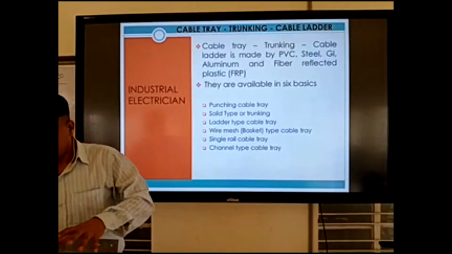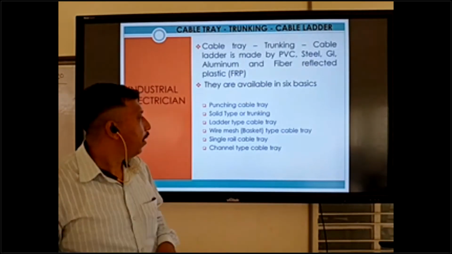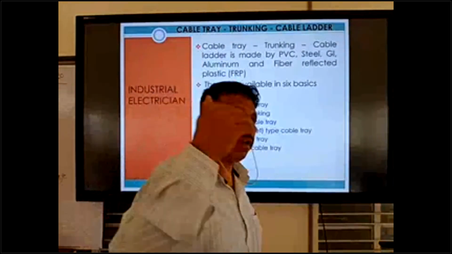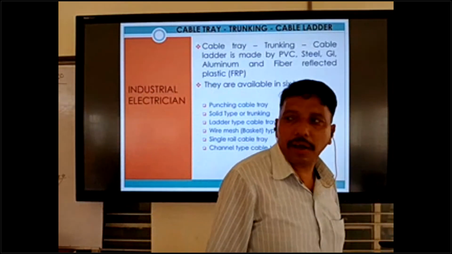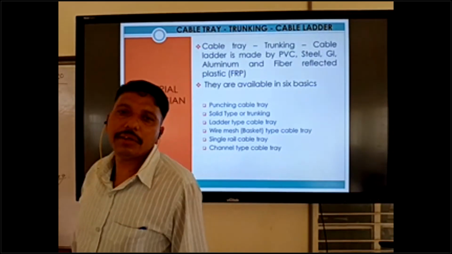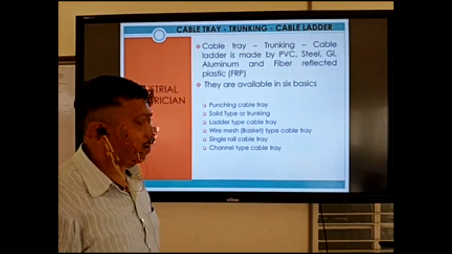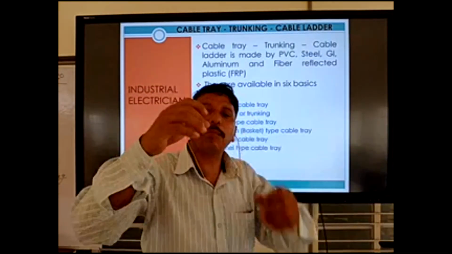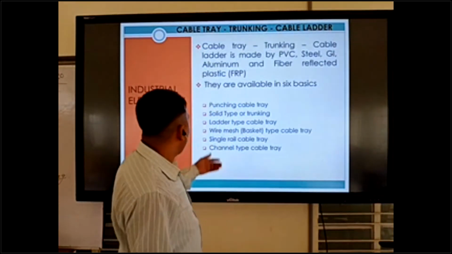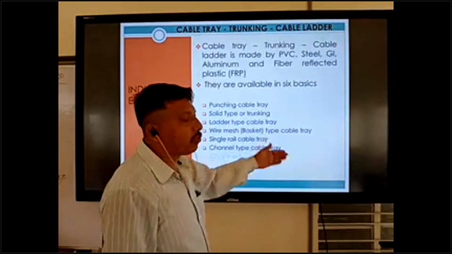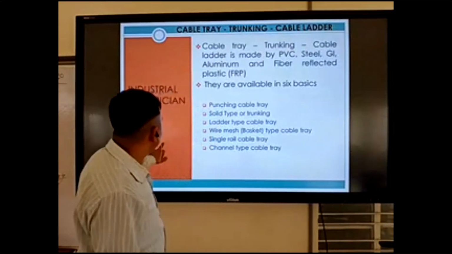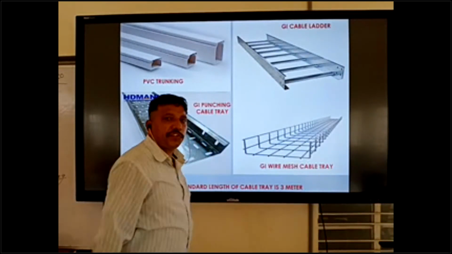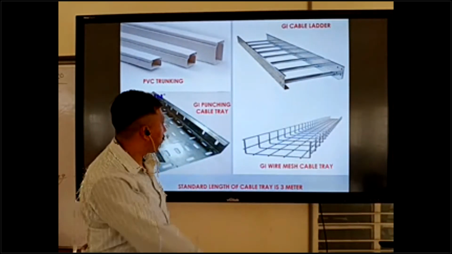Okay, and the next one is the ladder type. It is like a ladder, rack type also, ladder type. We have ladder types in trays also. This is used for big cable, high voltage or big cable purposes. Okay, wire mesh and basket type, I am already telling this one, wire mesh and basket types. This is wire mesh and basket type. This is used for control cable.